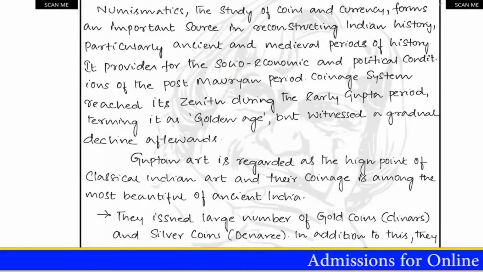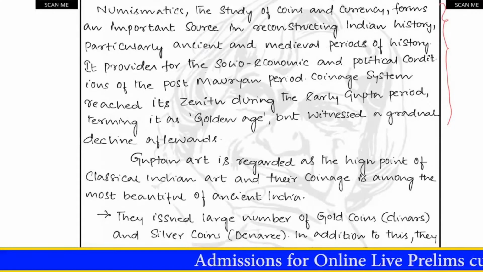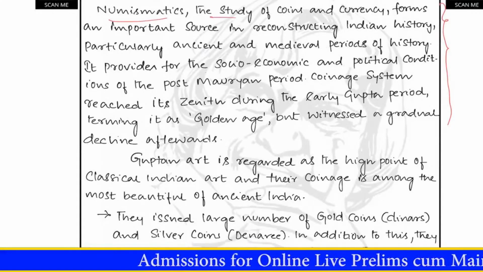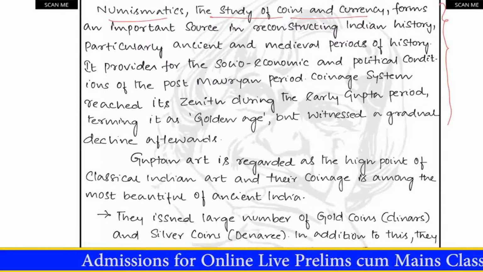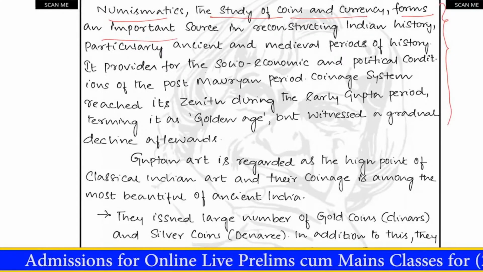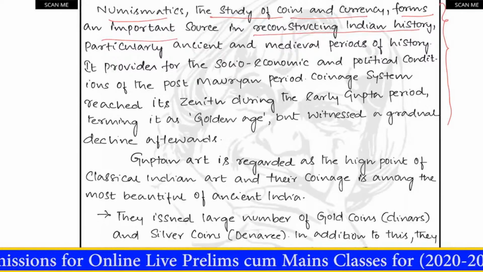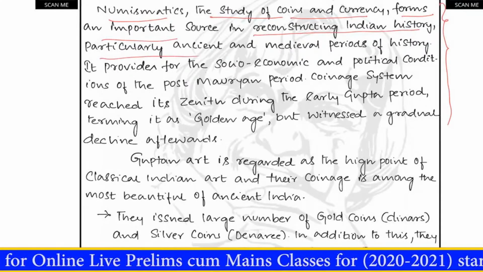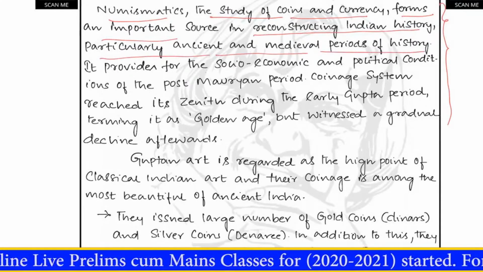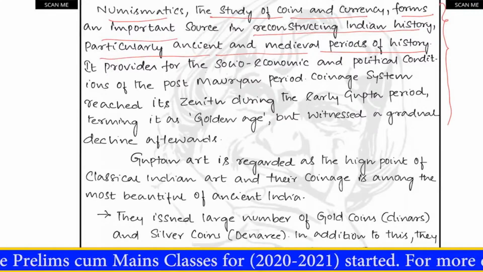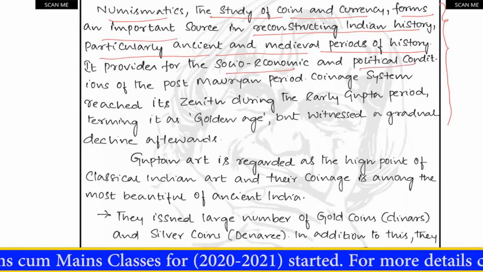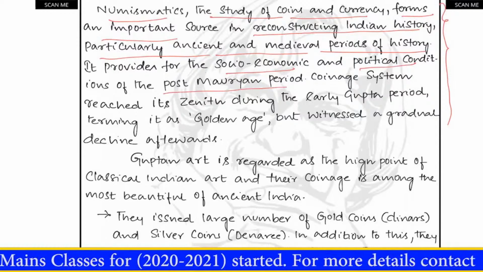So he started with an introduction. We will see what he has written in the introduction. Numismatics, the study of coins and currency, forms an important source in reconstructing Indian history, particularly ancient and medieval periods of history. It provides for the socio-economic and political conditions of the post-Mauryan period.